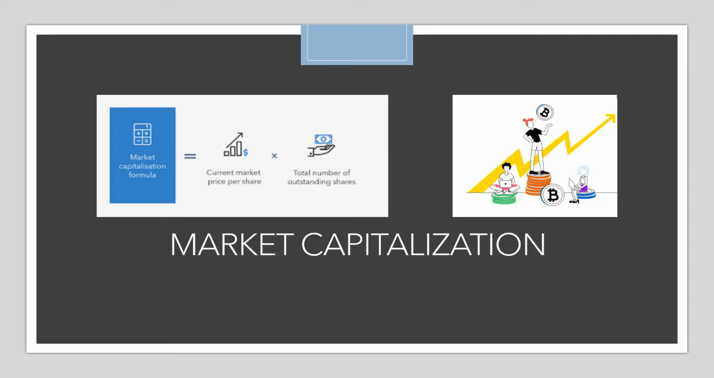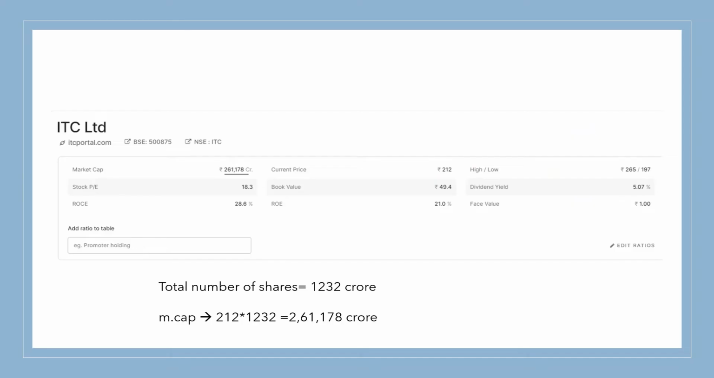The first factor is market capitalization. It's the aggregate valuation of the company based on its current share price and the total number of outstanding shares. The formula to calculate market cap is the current market price per share multiplied by the total number of shares in the company. Here you can see the total number of shares in the company is 1232 crores and the current share price is 212 rupees. When you apply this formula, the market cap will come around